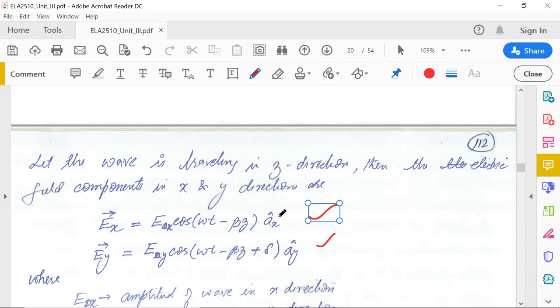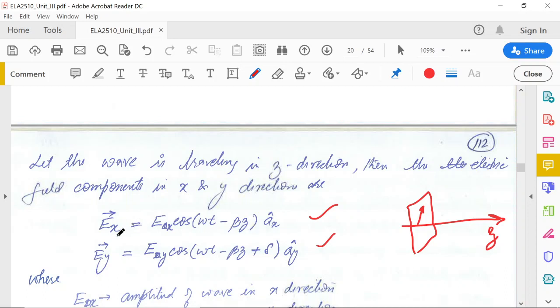So let's take the general case where we have two components. If it is the z axis, the electric field lies in this plane, so the electric field may be in any direction in this plane. If you take any general direction, for example this direction, it will have two components. If this is z, then it will be x and y. So you will have an x and a y component, and we take both.